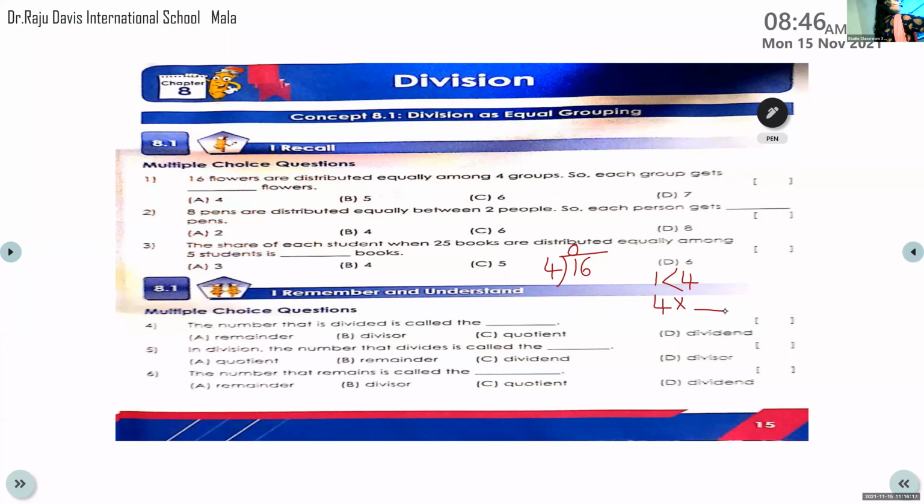So, directly you can find out like this: 4 into dash is equal to 16. 4 into 4 is 16. So, this 4 will go up and the product 16 will come down and then you will get the remainder 0.